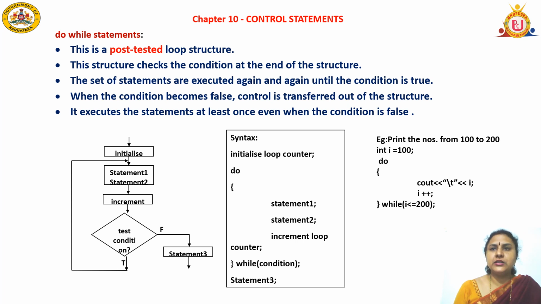I want to print the numbers. So initialize 100 to I. Int I is equal to 100 semicolon, and do, open flower bracket, cout. So I am printing I, that is 100 first. Next I plus plus, so it will increment by 1, that is 101, and close the flower bracket. Next it will check the condition: while I less than or equal to 200. Yes, my 101 is less than 200, so it will repeat the do loop. So this is the do while loop programming segment.